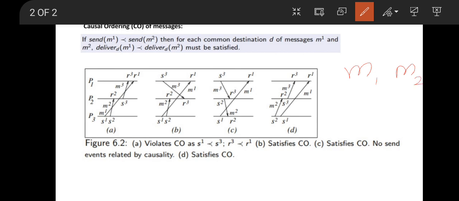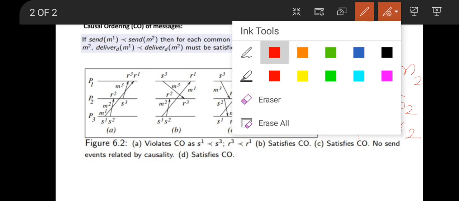If send of message M1 happened before send of message M2, then the middleware of the distributed system must make sure that its corresponding receive event, that is R1, should also happen before R2, if both the messages are getting delivered to the same destination process.